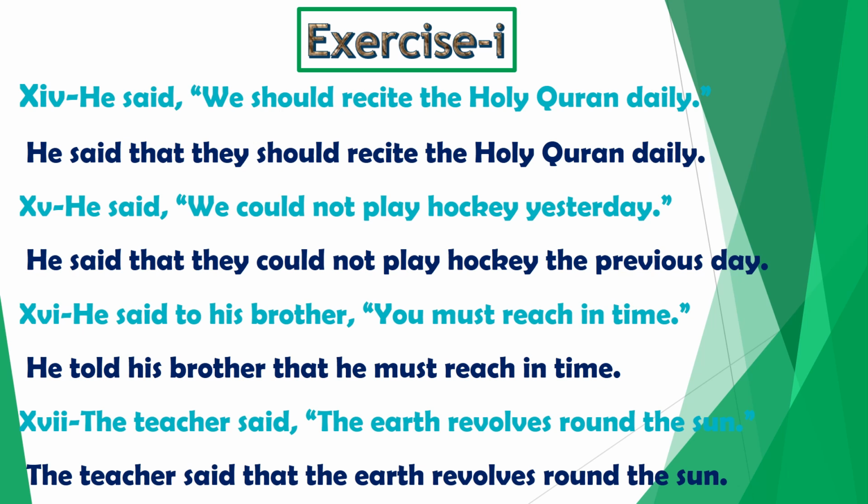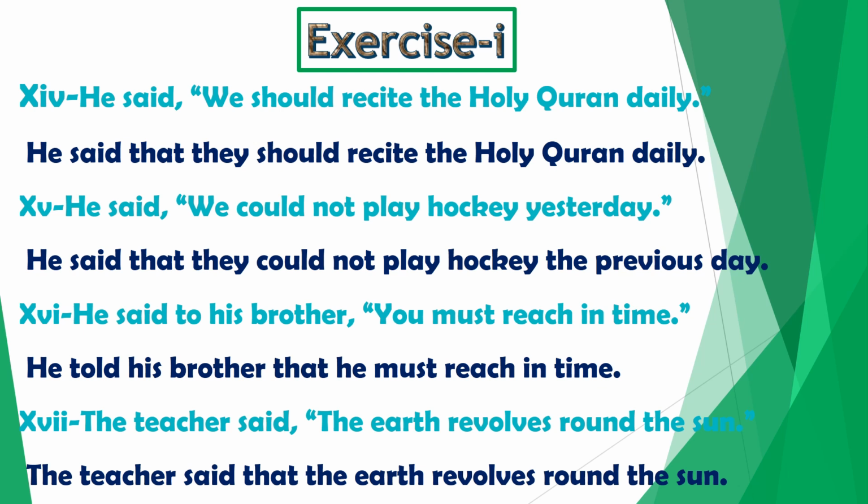Sentence number 16. He said to his brother, you must reach in time. Reporting verb has the object after it, so said to changes into told. He told his brother. We remove commas and put that as the conjunction. You is the pronoun of second person. Pronouns of second person change according to the object. What is the object over here? His brother. You becomes he. Modal must remains unchanged. He told his brother that he must reach in time.